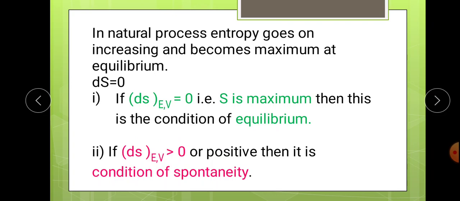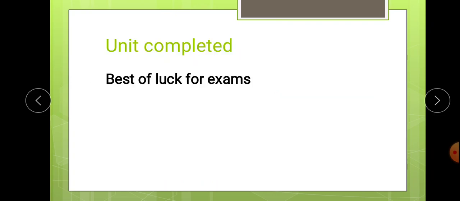So this is the basic condition and the criterion for spontaneity. The spontaneity condition is that delta S at constant energy and volume must be positive, and this is the basic criterion for a reaction being spontaneous. So this is all for this unit 5. Here our unit 5 has been completed.